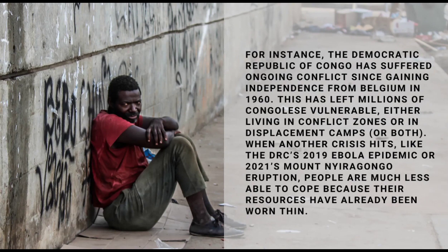When another crisis hits, like the DRC's 2019 Ebola epidemic or 2021's Mount Nyiragongo eruption, people are much less able to cope because their resources have already been worn thin.